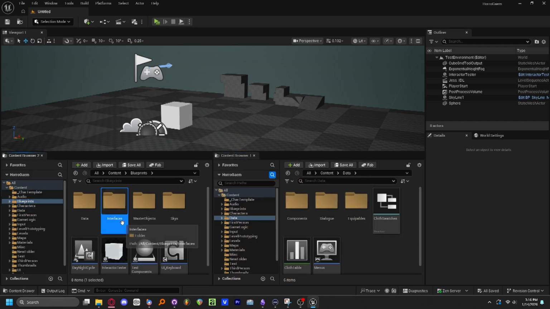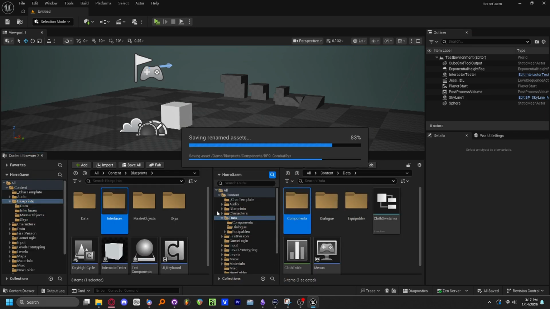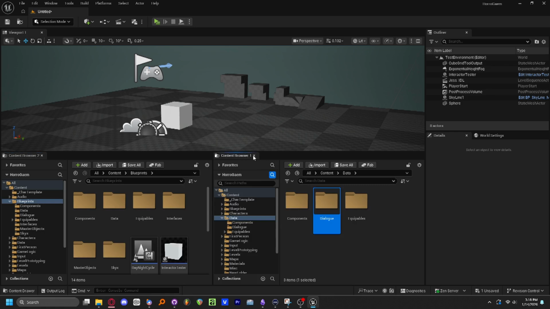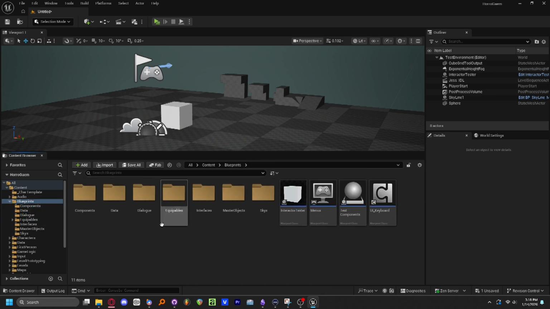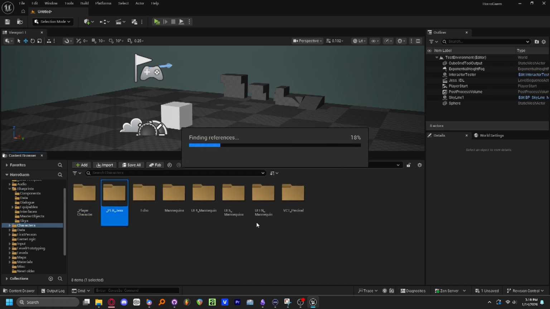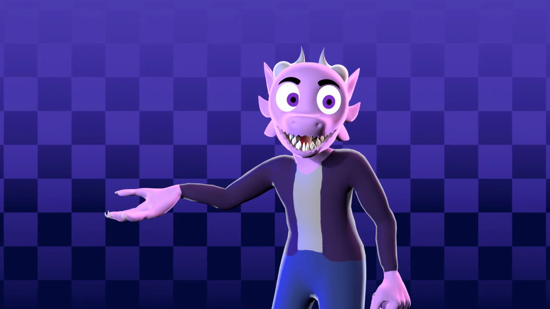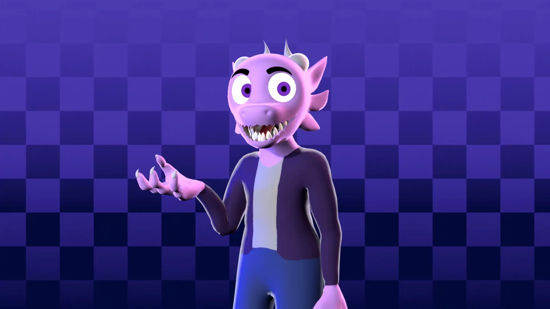In this case, I was reorganizing the folders for Reap What You Sew, and apparently Unreal Engine hates when you try and rename folders or do anything from the file browser, and unlinked all the files in the folder. And it just so happened to be the entire folder for the main player character.